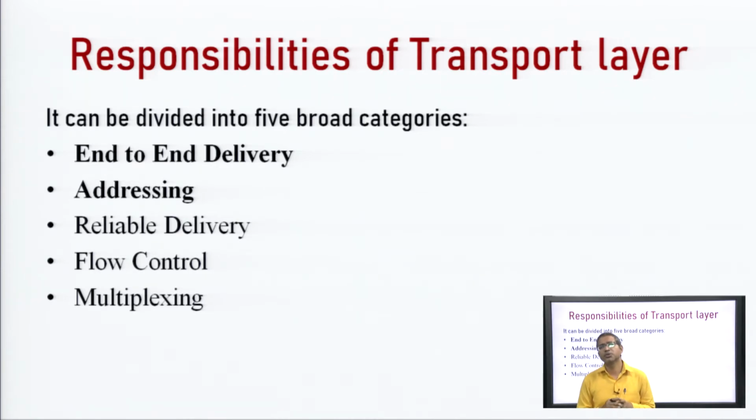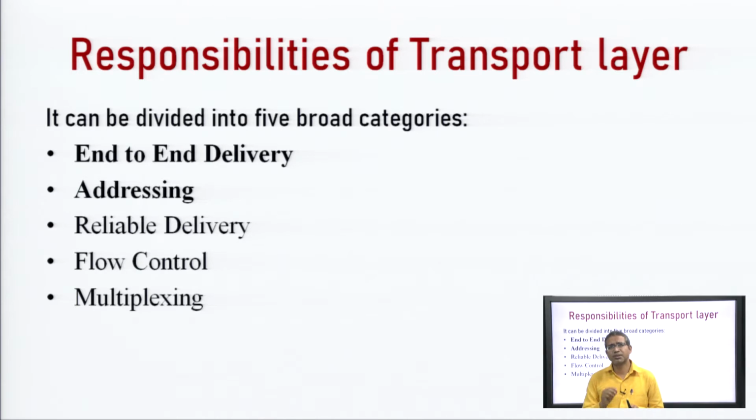Suppose two computers are connected through the internet, and you have opened several tabs on your computer; in one tab you have opened Gmail, in another you have opened Facebook or other things. Similarly, at the other end also.